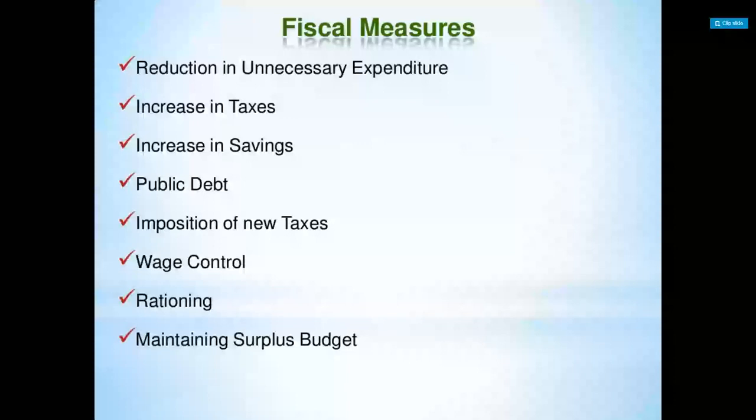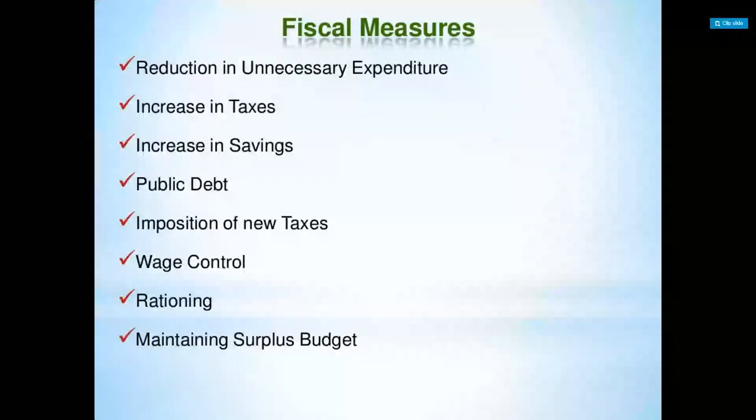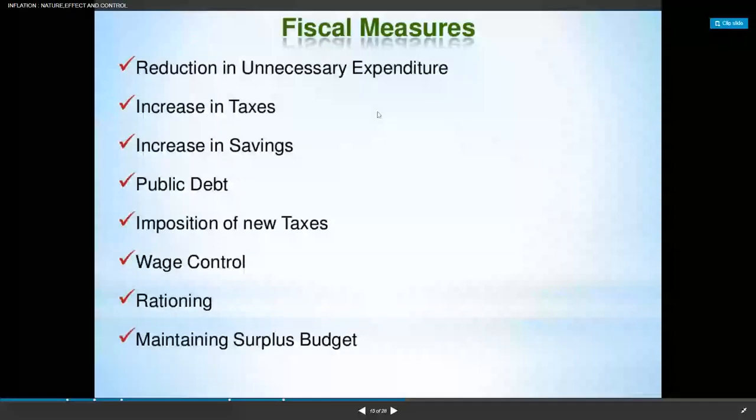And then rationing, the central bank can take this measure. And then maintaining a surplus budget, that means here we are aiming to achieve a surplus budget. That means revenue is more than the expenditure. That means the government is aiming to increase the revenue compared to expenditure, then it can maintain the surplus budget. So all these are the methods, the taxation related measures, that we can call fiscal measures.